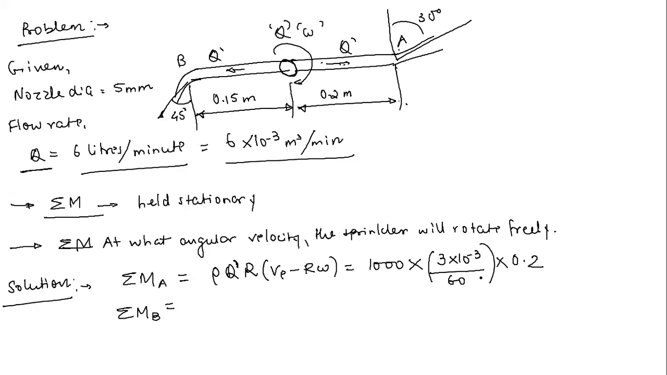And one more important thing, that in the initial problem, I considered these radii as equal, right? But here these two radii are different. So always remember, we can simply take separate portions and apply this formula, rho q dash (ve minus r omega). So now r is 0.2. Now coming to this ve minus r omega, what will be the value of ve?